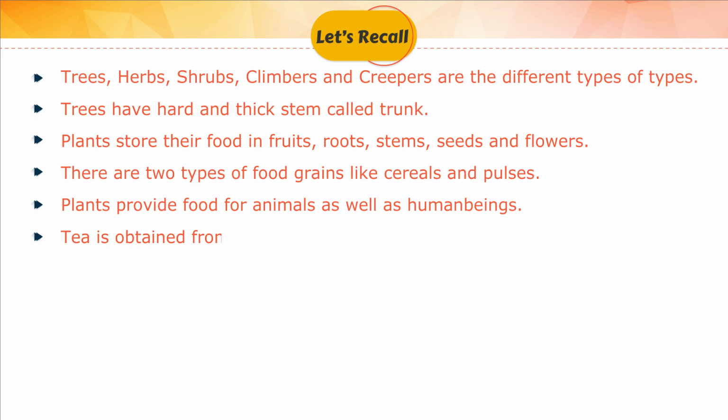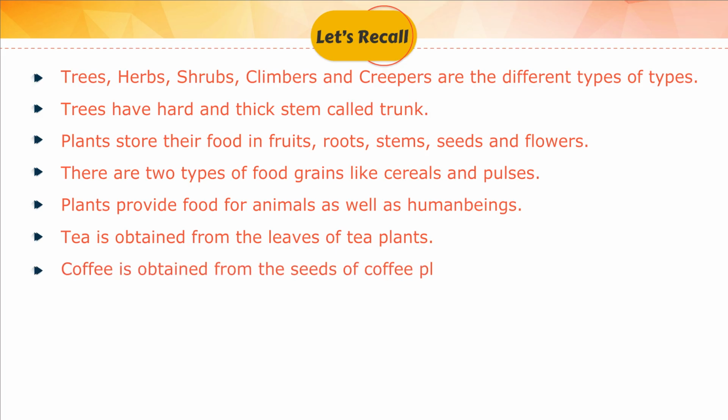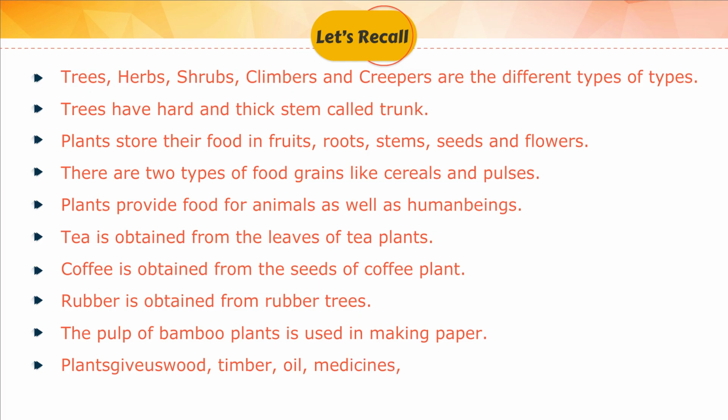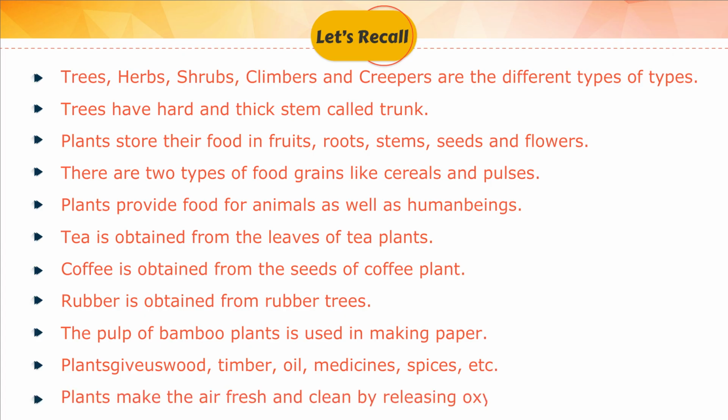Tea is obtained from the leaves of tea plants. Coffee is obtained from the seeds of coffee plant. Rubber is obtained from rubber trees. The pulp of bamboo plants is used in making paper. Plants give us wood, timber, oil, medicines, spices, etc. Plants make the air fresh and clean by releasing oxygen.